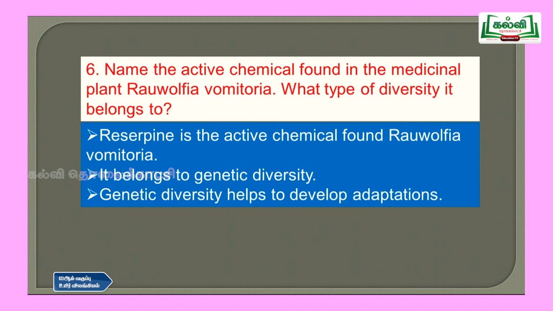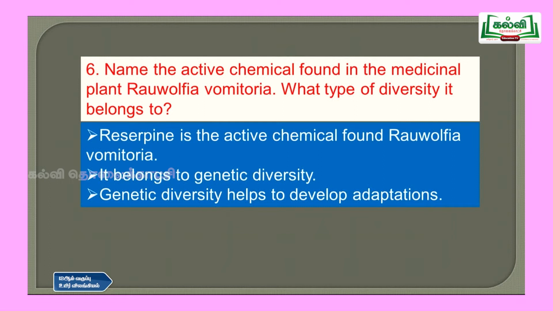Then question number 6, name the active chemical found in the medicinal plant Rauwolfia vomitoria. What type of diversity does it belong to? We have a plant called Rauwolfia vomitoria which produces a chemical or medicine. What is that, and to which diversity does the organism belong? Reserpine is the active chemical found in Rauwolfia vomitoria.